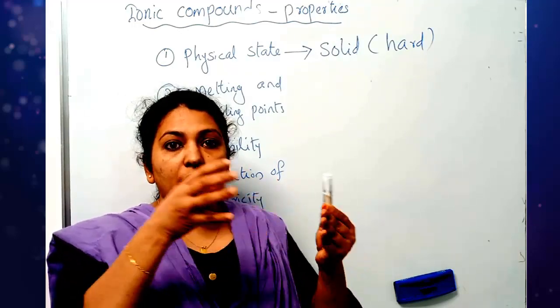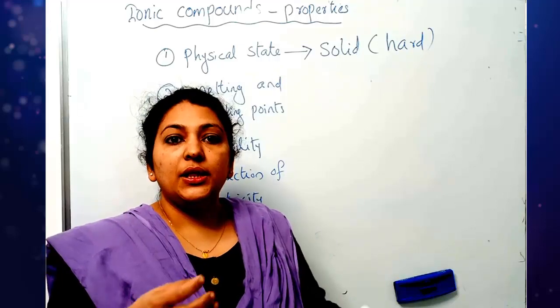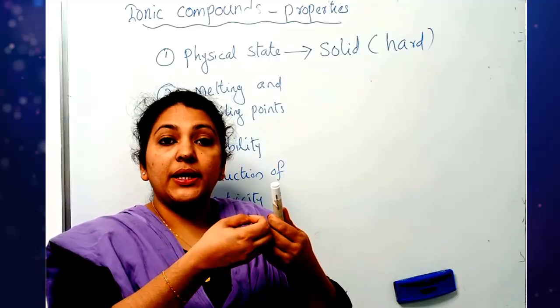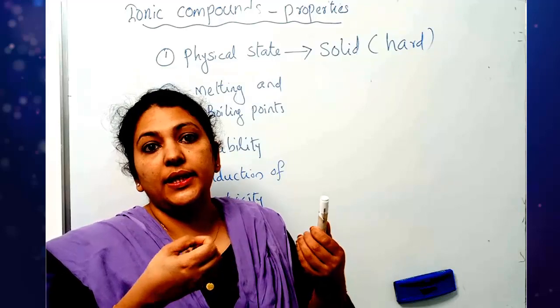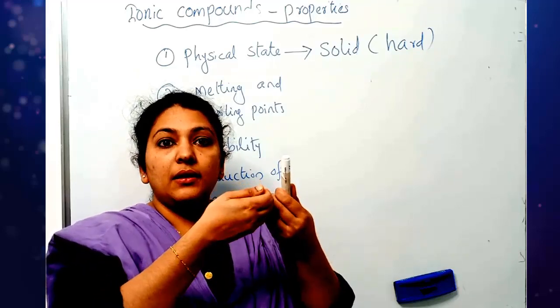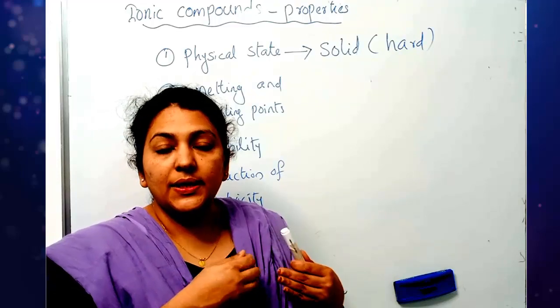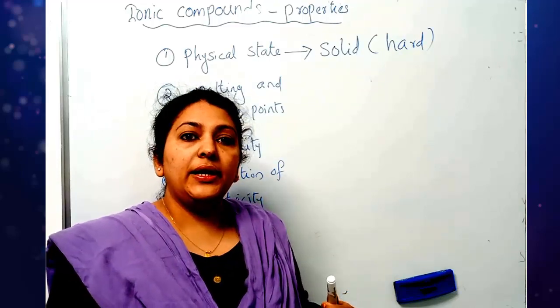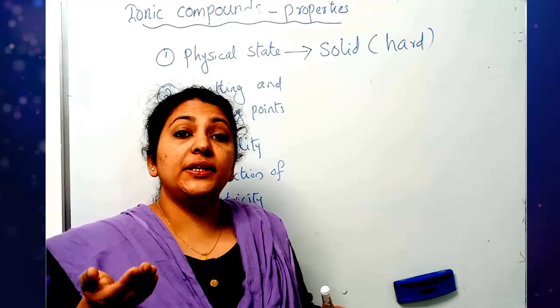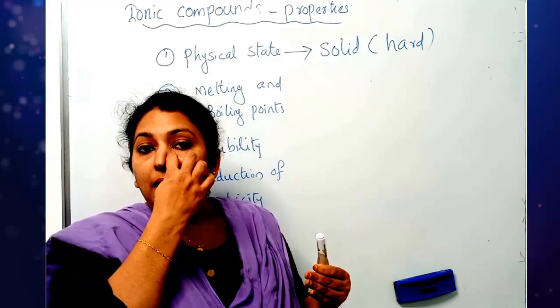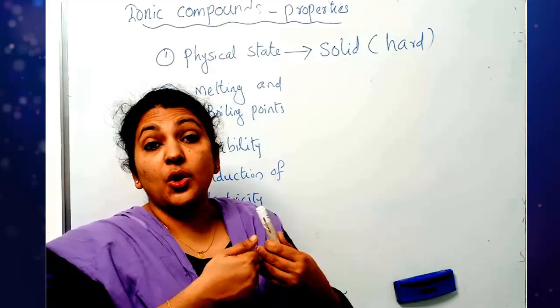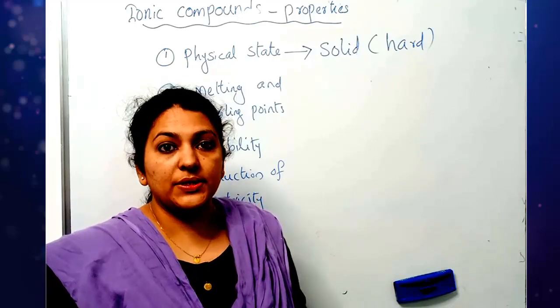When a solid melts, the force of attraction between the particles becomes weaker, and only then will they start to move away from each other. So you have to provide a lot of heat energy to overcome the strong force of attraction between the ions.